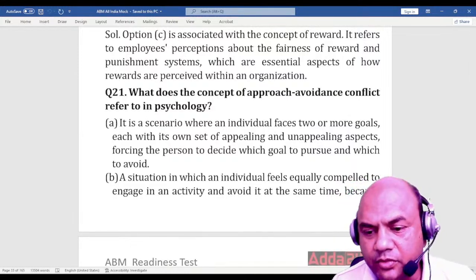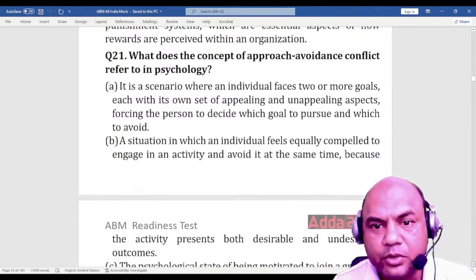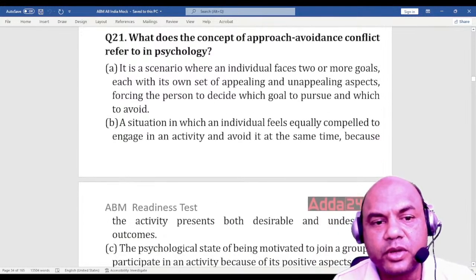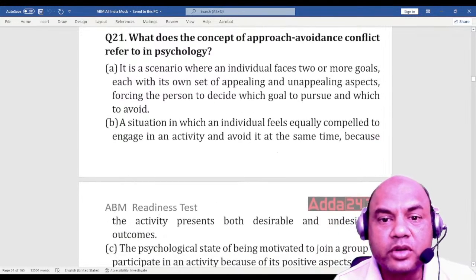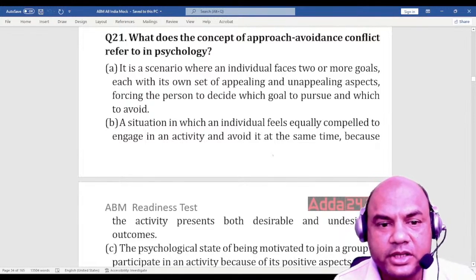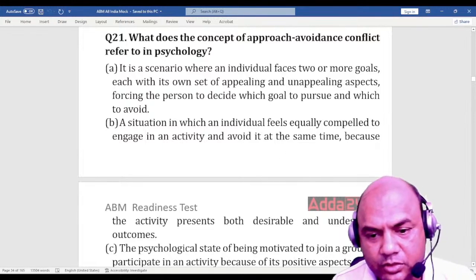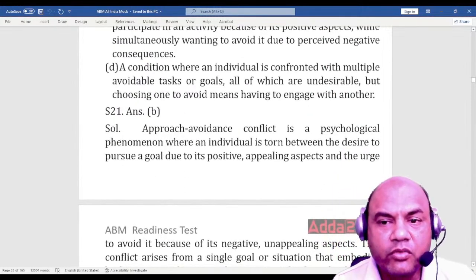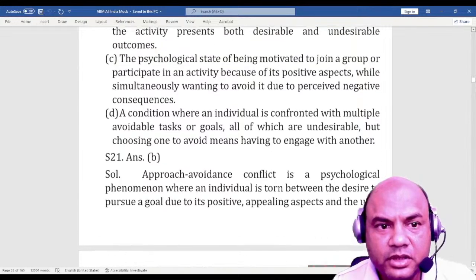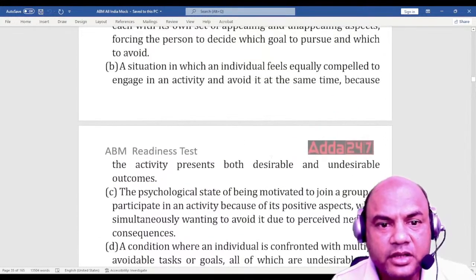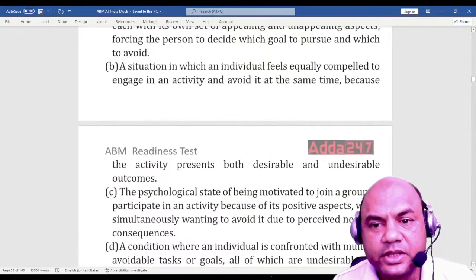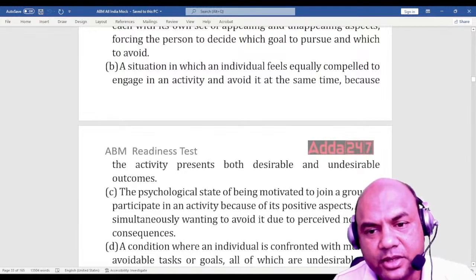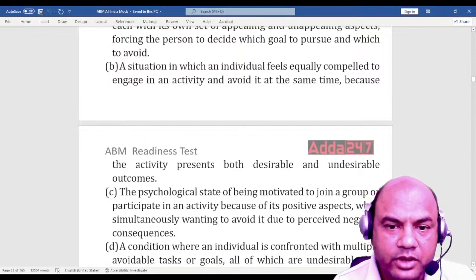What does the approach avoidance conflict refer to in psychology? So the concept of approach avoidance, what does it refer to? Now the options are known to you. I'll directly read the answer. Answer was B. What was the B option? It is the situation in which the individual feels equally compelled to engage in an activity and avoid it at the same time because the activity presents both desirable and undesirable outcomes. Okay.